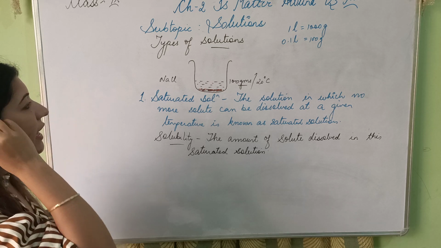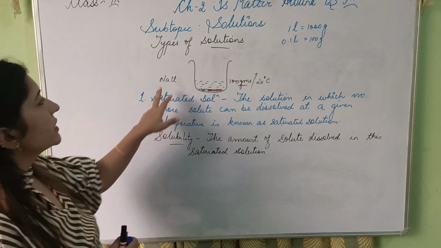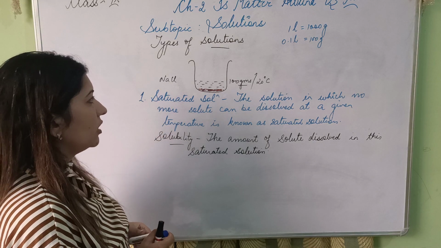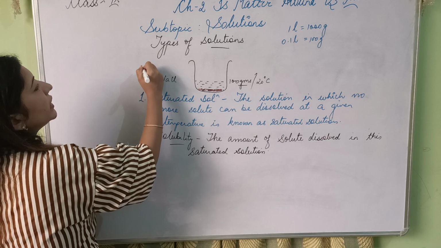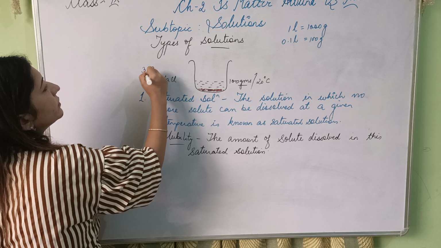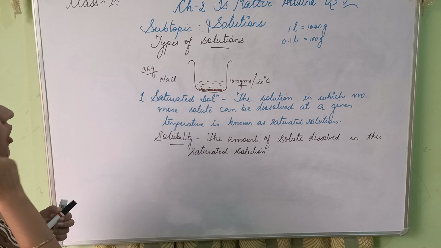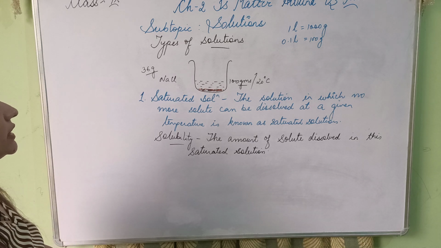So you might be wondering, ma'am, what is the solubility of sodium chloride in 100 grams of solvent at 20 degrees Celsius? It is basically 36 gram. The solubility of sodium chloride at 100 grams is 36 grams.